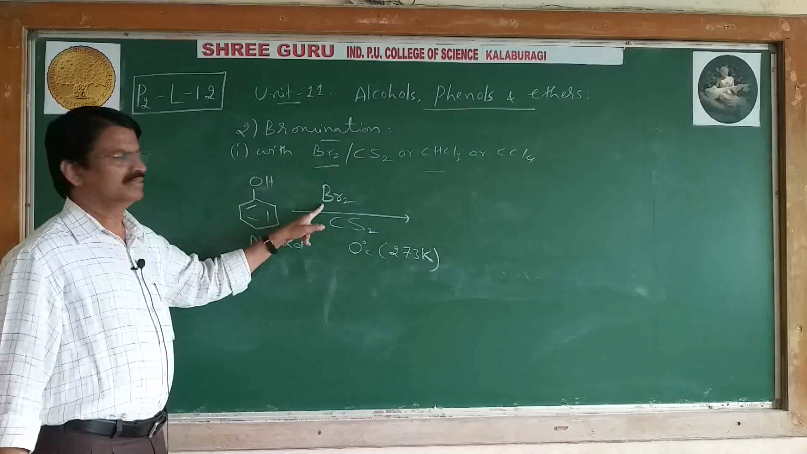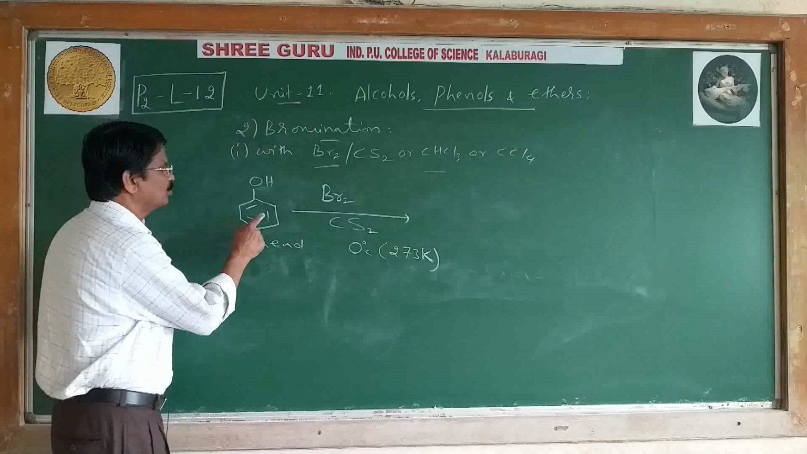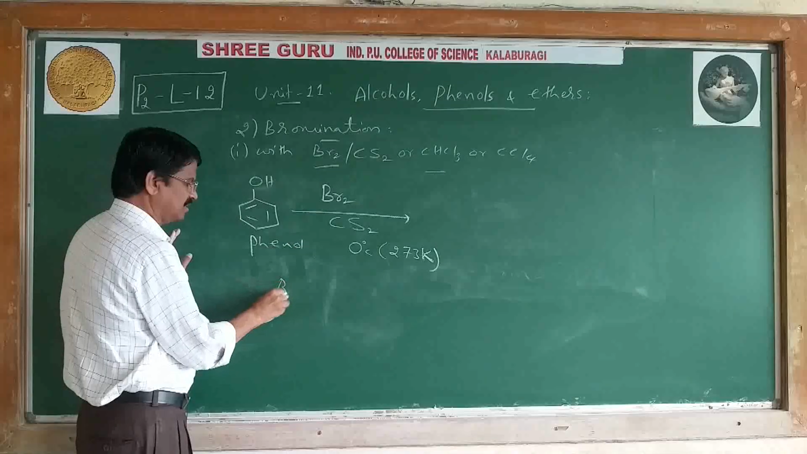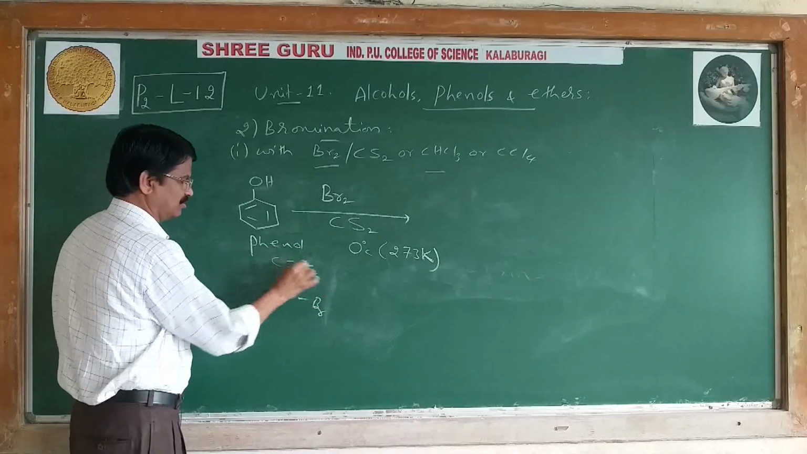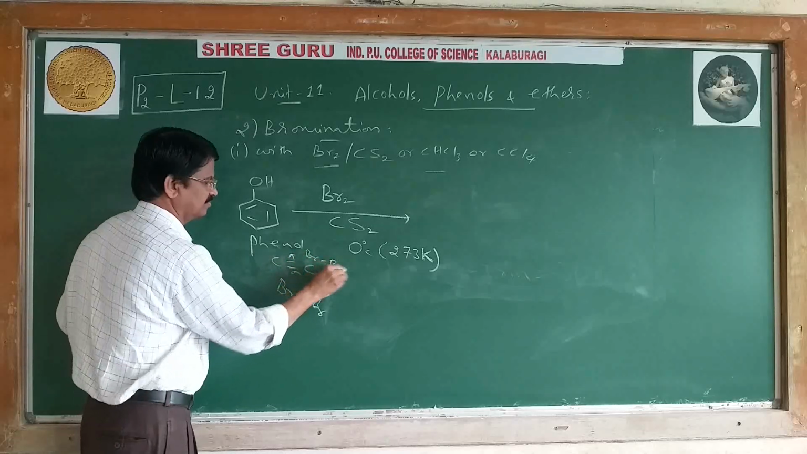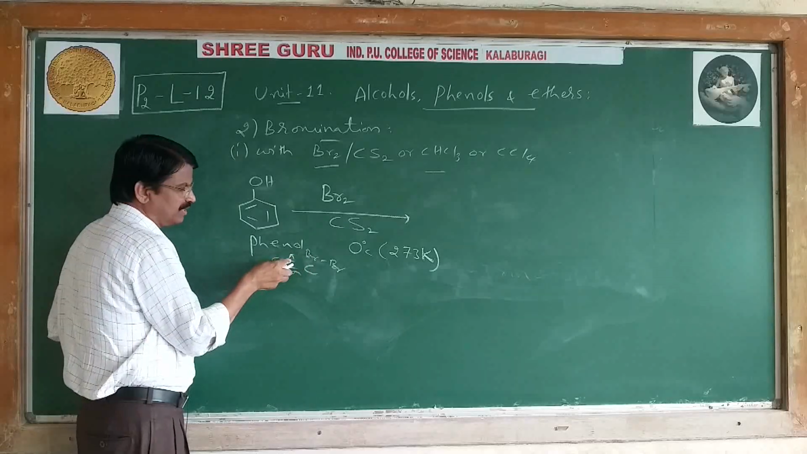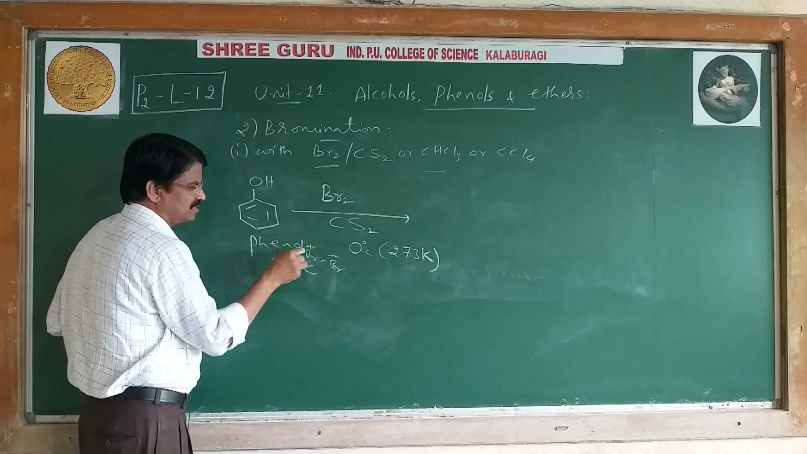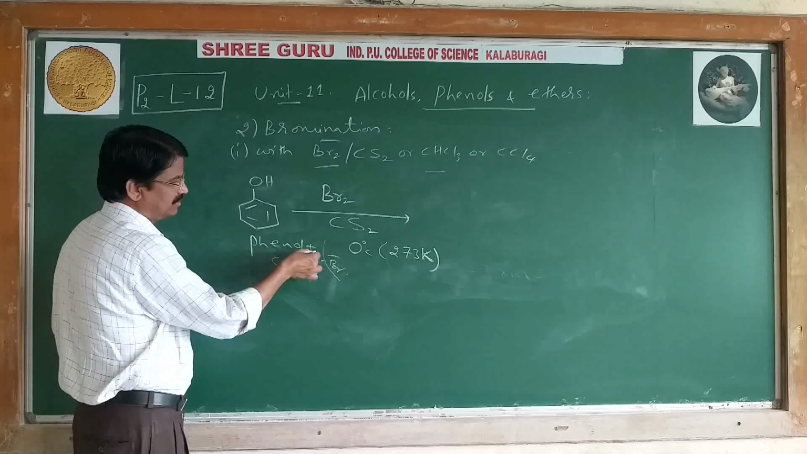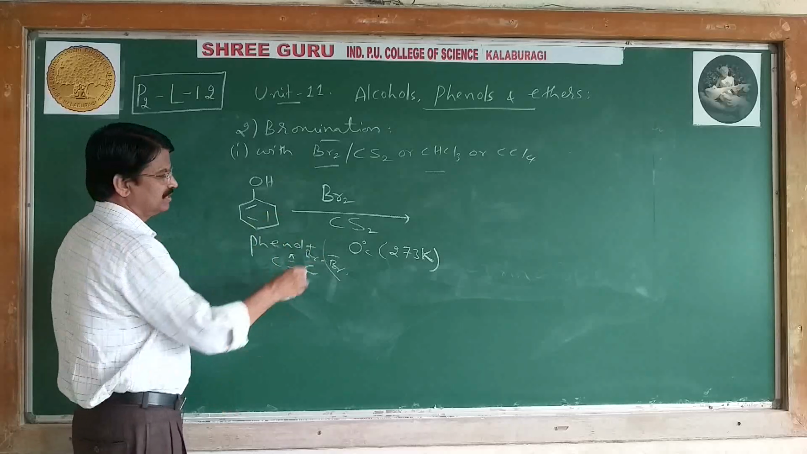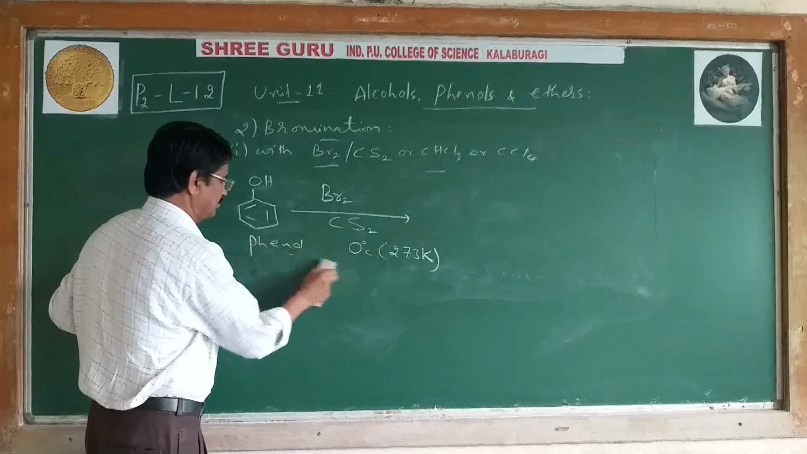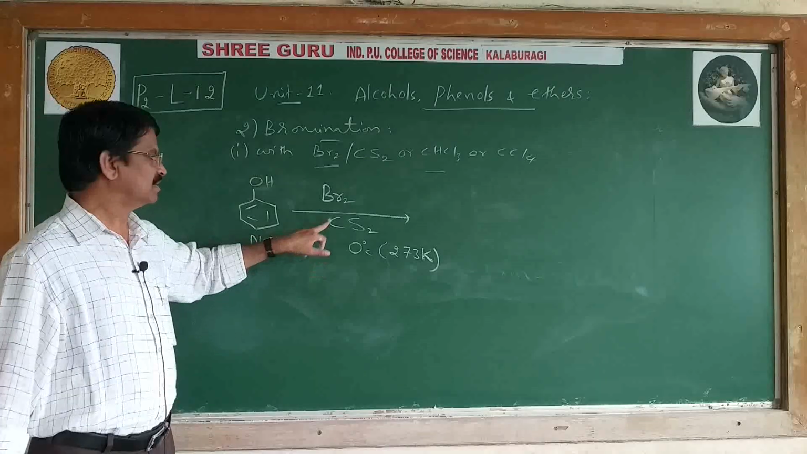And the bromine undergoes partial polarization due to the presence of the double bond. The bromine end which is nearer to the pi bond becomes positive, and the other end is negative. This is called partial charge separation, which occurs in the presence of non-polar solvents like carbon disulfide or CCl4.